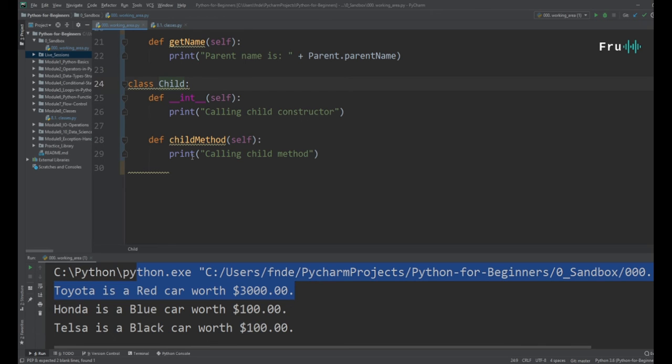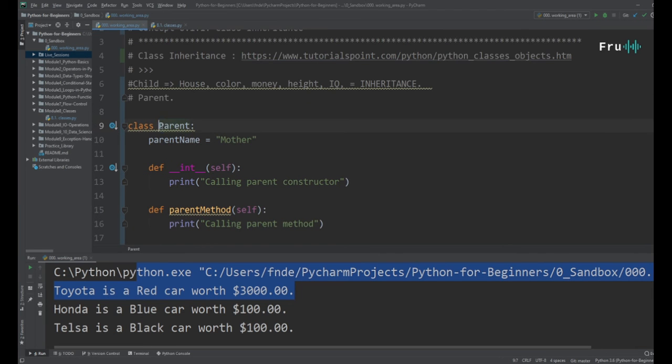In programming, in Python, the way we specify that is we go to the child class that we just created, and we specify in here that this child actually inherits from a parent. That's it. You just go to child and put these brackets, and you say parent. So it knows that this child is inheriting from the parent.